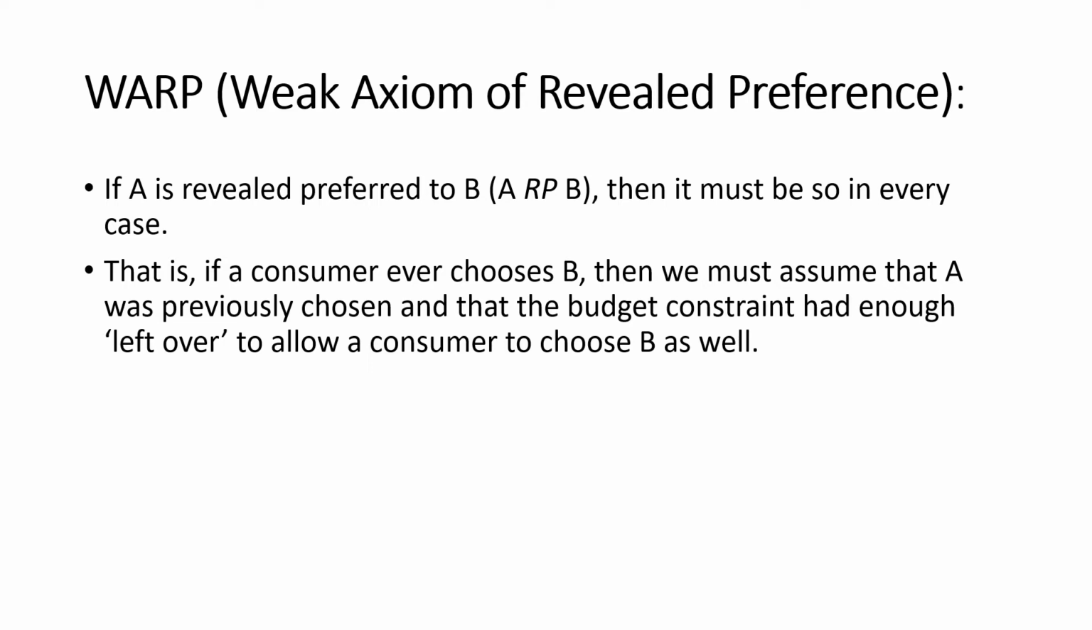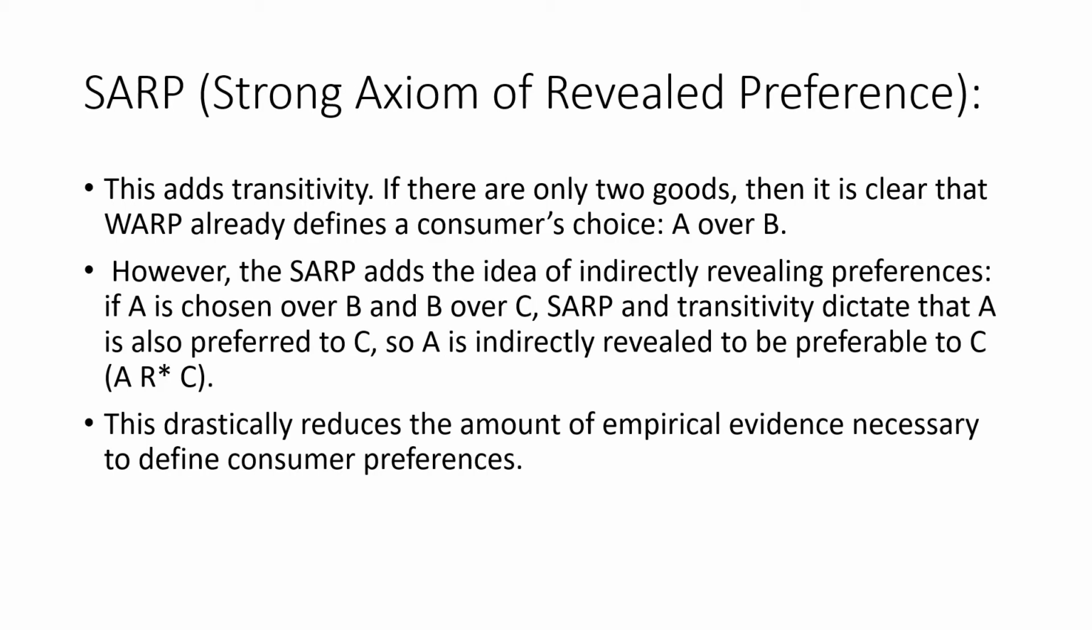Okay, so coming to the weak axiom of revealed preference, you can see that if you are given two combinations A and B, then if A is revealed preferred to B, it means that it is the case in every case. That is, whenever you are given the combination A, you will choose A only. That's it. Now coming to the strong axiom of revealed preference, here the axiom of transitivity matters.